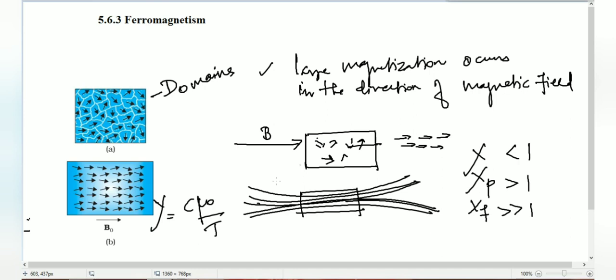And susceptibility and mu depend not only on the material but also on the sample temperature. That is very, very important. Diamagnetism is independent of temperature. Clear?